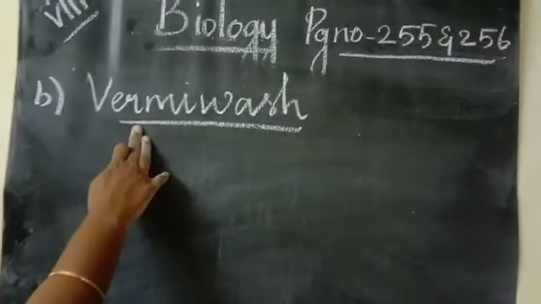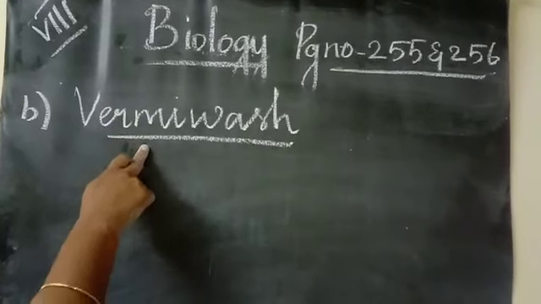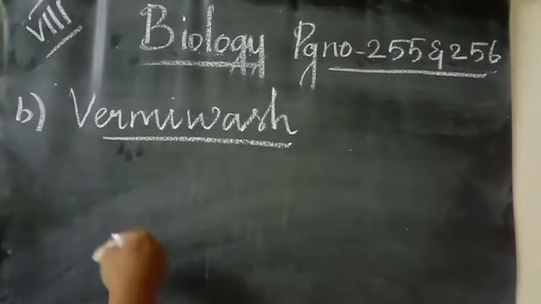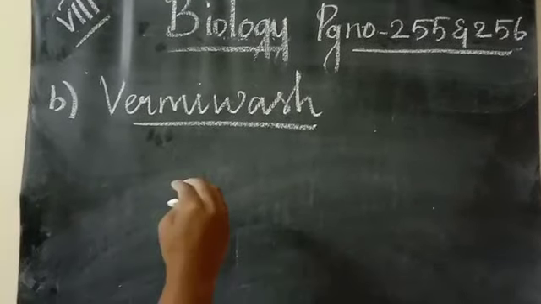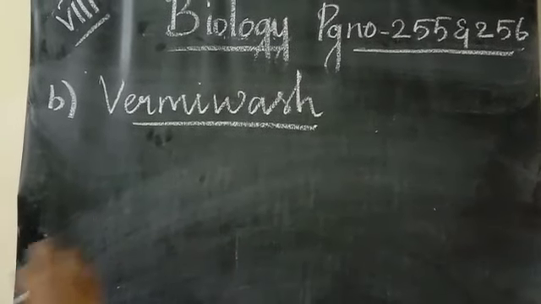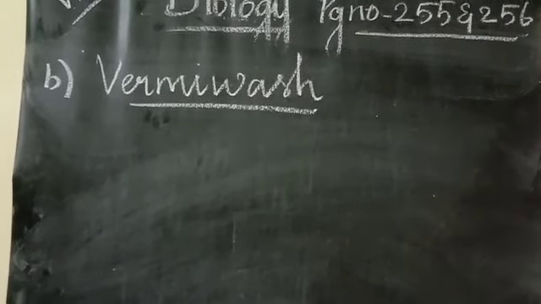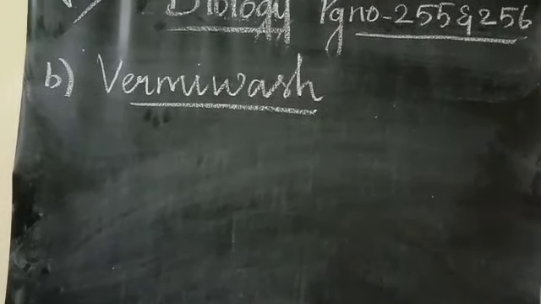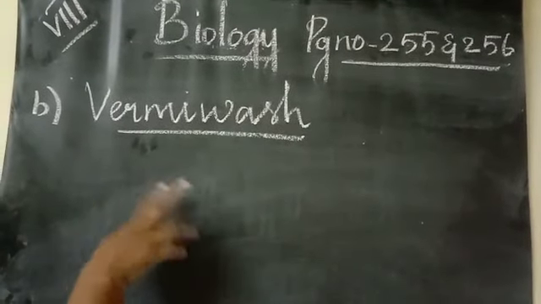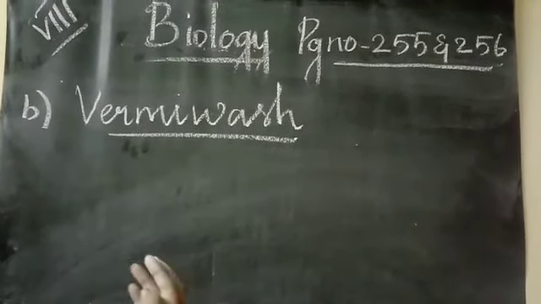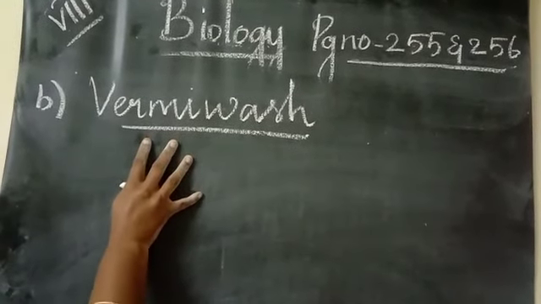So next we are going to see about the wormy wash. What do you mean by wormy wash? It is nothing but a liquid that is collected after the passage of water through the column of worms' action. The water which is splashed and the liquids are collected by the worm action, and even the excretory product and the mucus secretion of the earthworm will also be collected as micronutrients. Can you understand? So that is called wormy wash.